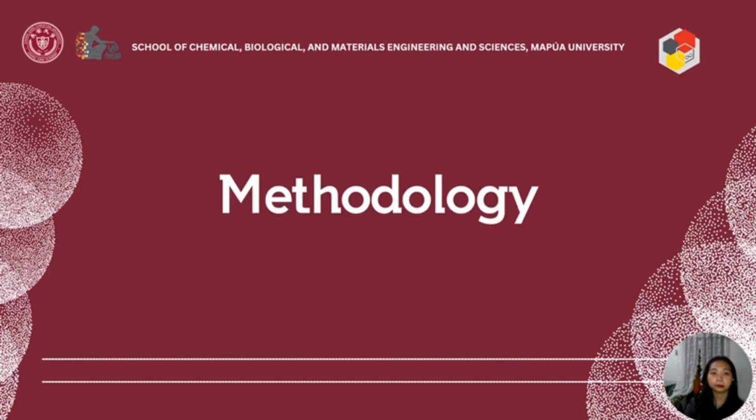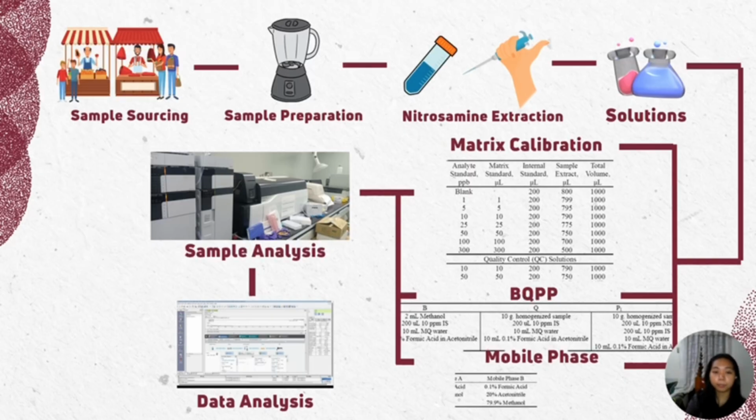Next is the methodology. First, I source my sample. Then for the sample preparation, I homogenize and remove the fat of the samples. Then next is the nitrosamine extraction. This is the QuEChERS method. Then after that, I prepare solutions. So I have 3 solutions: the matrix calibration solutions, BQPP solutions, and mobile phase solutions. For the matrix calibration, I make use of a 7-point calibration curve. So after preparing the solutions, I analyze my sample, and after that, I analyze my data.